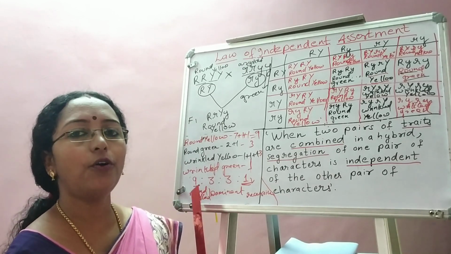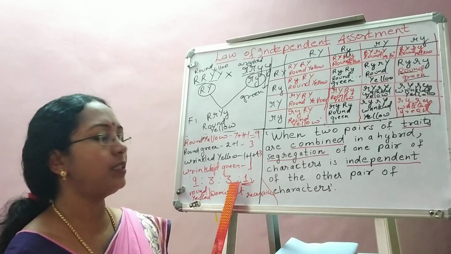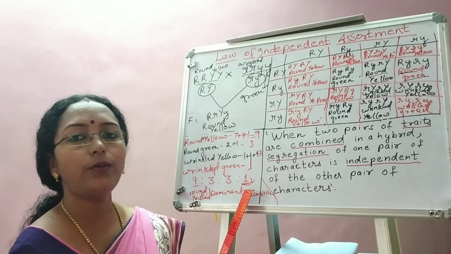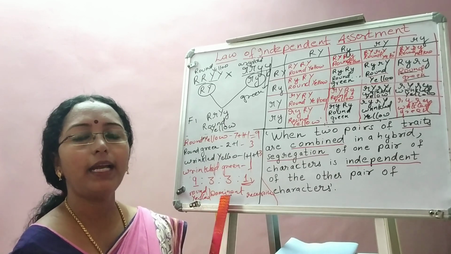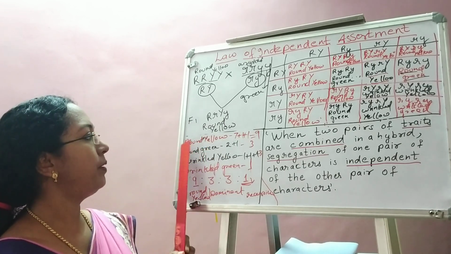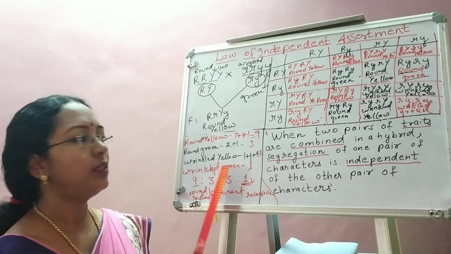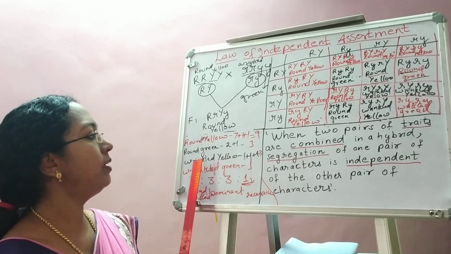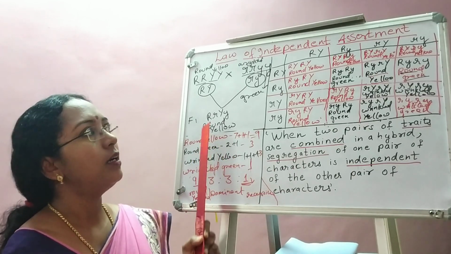That is all for dihybrid cross. What is the ratio? 9 is to 3 is to 3 is to 1. This is what ratio? F2 phenotypic ratio for dihybrid cross. This is phenotypic ratio. I have just written the external appearance. Round yellow, both dominant. Wrinkled green, both recessive. See here, round green, wrinkled yellow. So based on this,